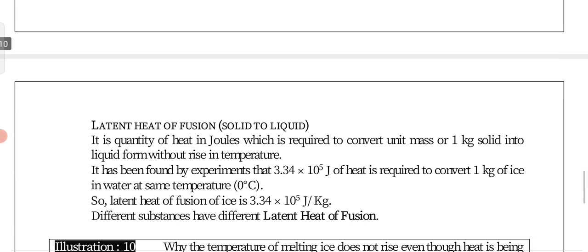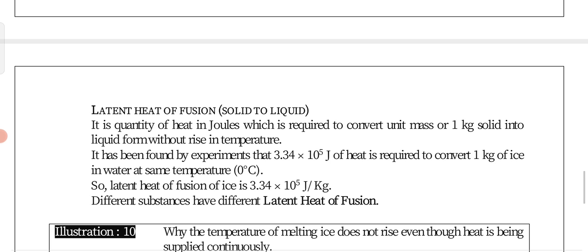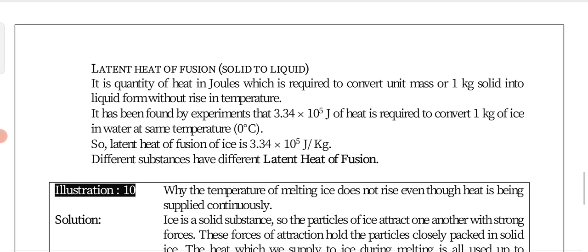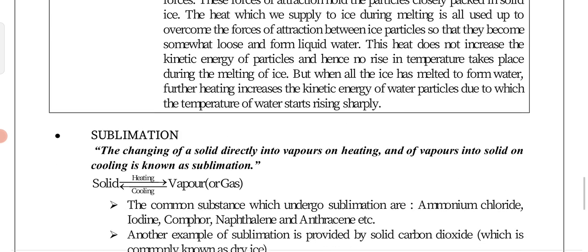Similarly, at 0 degrees centigrade, the latent heat of fusion of ice is 3.34 into 10 to the power 5 joule per kg, because it is experimentally found that 3.34 into 10 to the power 5 joules of heat is required to convert 1 kg of ice into water at the same temperature, 0 degrees centigrade. So this is the latent heat of fusion and latent heat of vaporization.